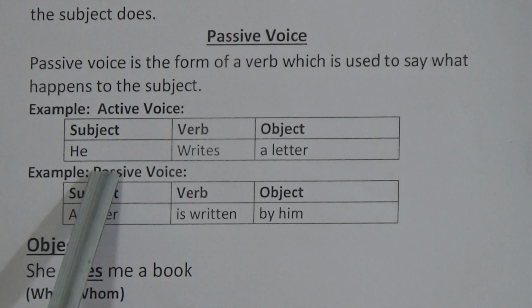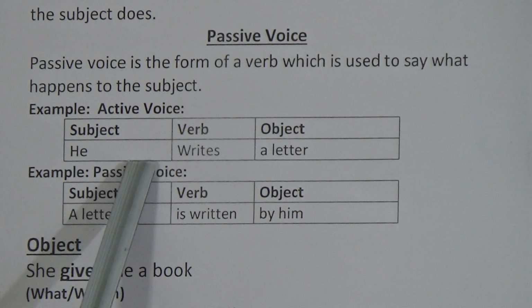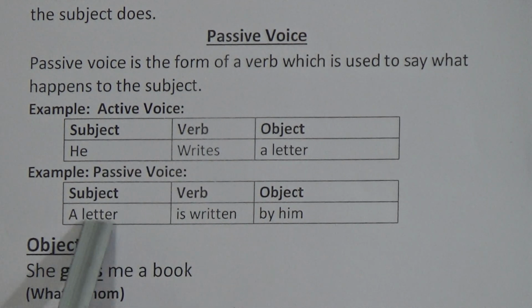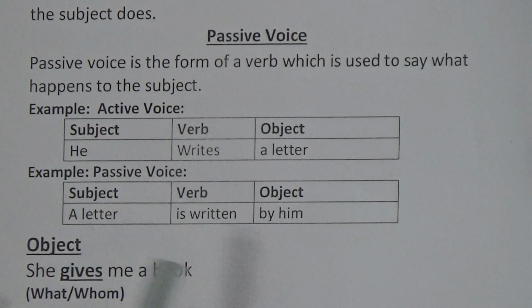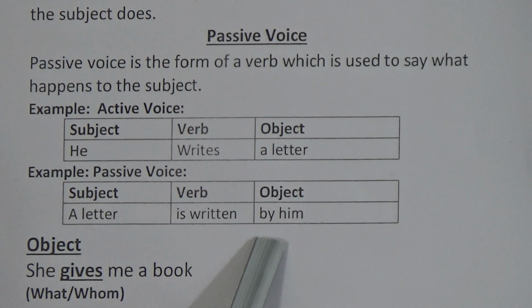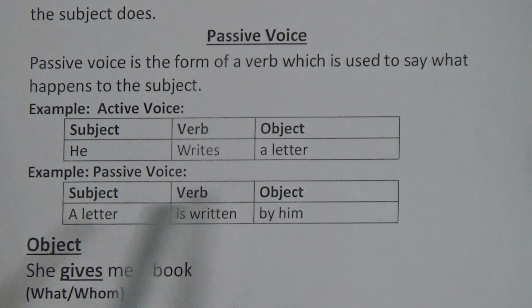In the first sentence, that means in active voice, we can say what the subject does, and in the second sentence, that means in passive voice, it is expressed what is done to the subject. That means a letter, that was the object of active, becomes the subject, and the subject of this active sentence becomes the object.